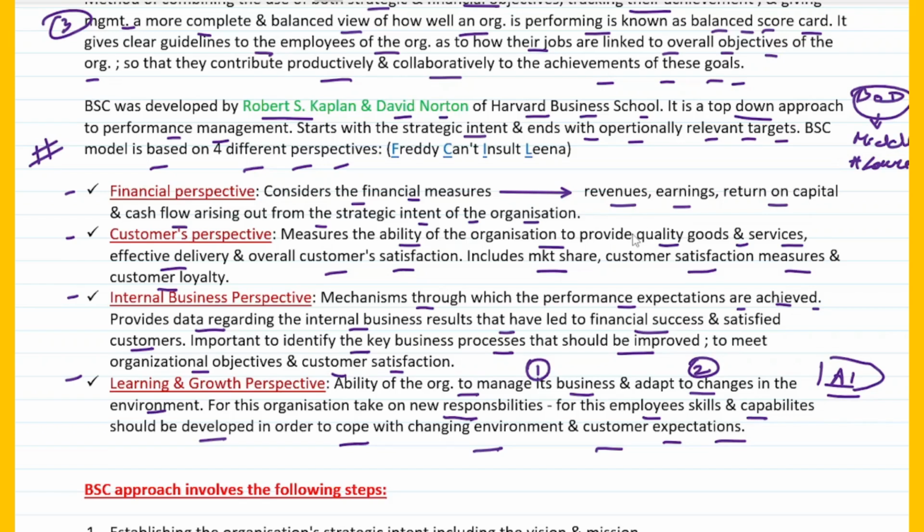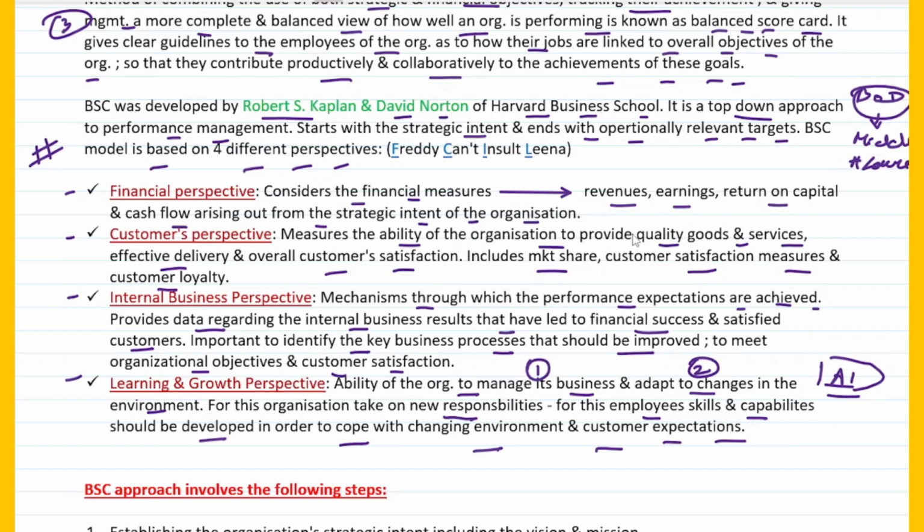Financial talks about the financial measure. Customer perspective talks about the ability of the organization to provide quality goods and services, effective delivery and overall customer satisfaction. Internal business perspective will give you data regarding what? Internal business processes that have led to financial success and satisfied customers. And finally, learning and growth perspective.